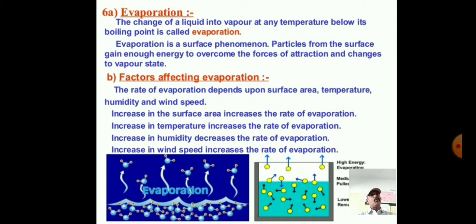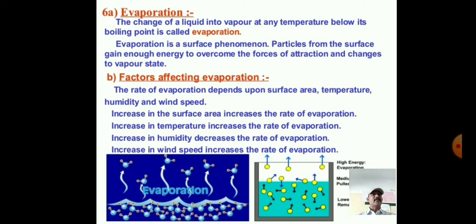Next, increase in wind speed increases the rate of evaporation. What do you mean by wind here? The moving of air is called wind. So increasing the wind speed immediately increases the rate of evaporation. So these are the four important factors affecting evaporation: surface area, temperature, humidity and wind speed.